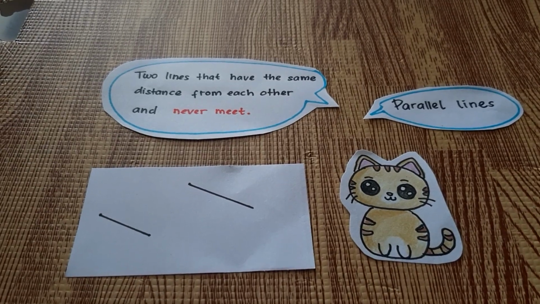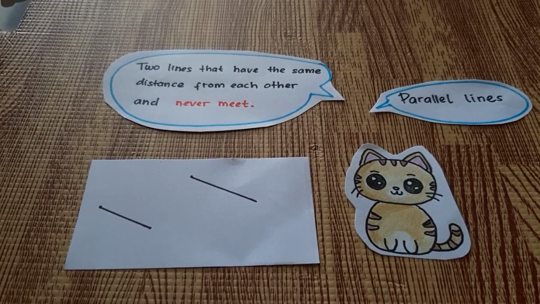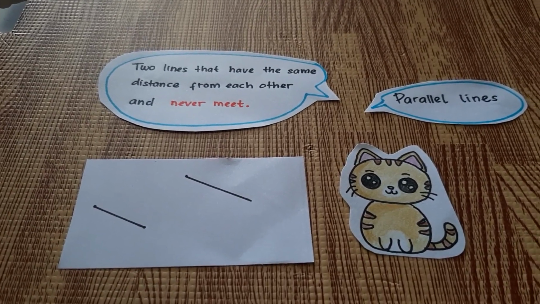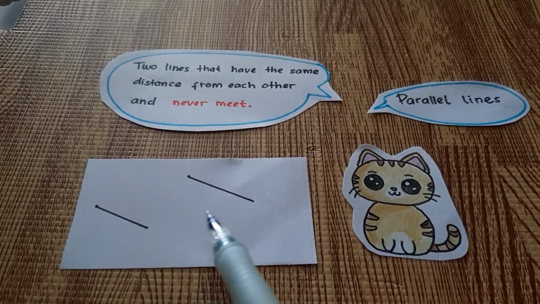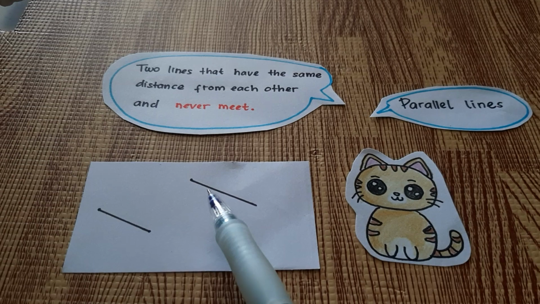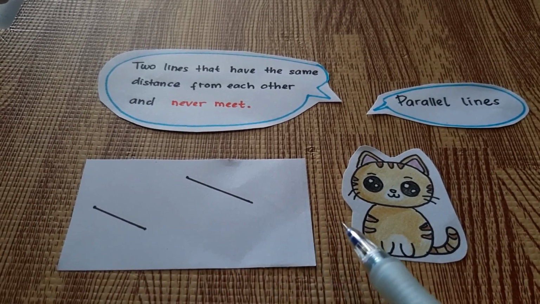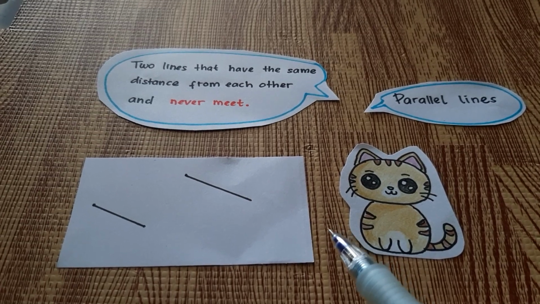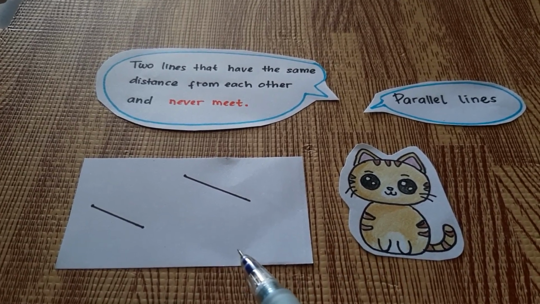Now how about these lines? Are these called parallel lines? Yes. Again, when you look at these two lines, you have to check the distance. Do they have the same distance? When you make them longer, will they still have the same distance? Okay, so these are parallel lines.